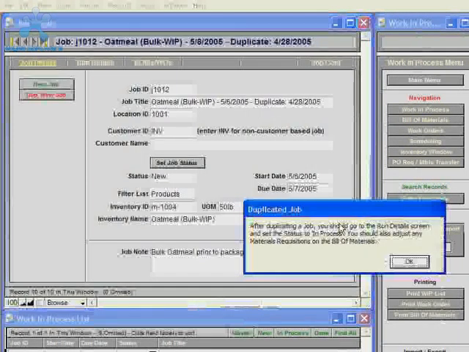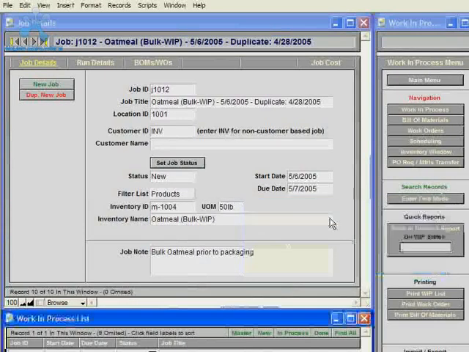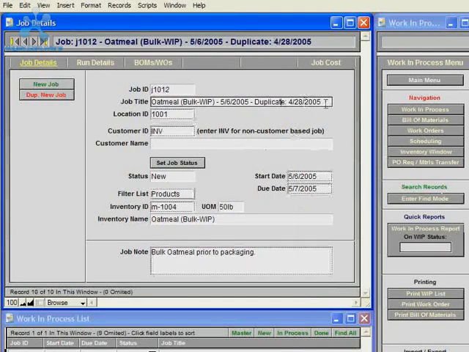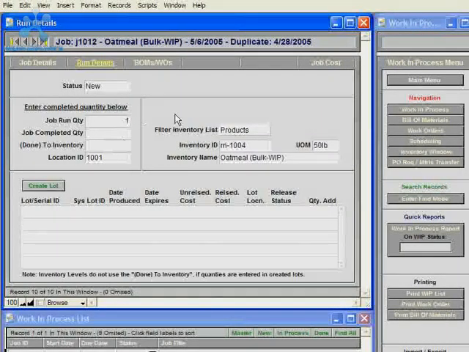And then after duplicating the job, it sets the status to new, and you get a message after duplicating the job saying if the job is going to be put into process right now, you should set the status to in process, but you'd probably want to do some basic data entry like changing the start date and the run date, maybe changing the title, because after duplicating a job it adds the text duplicate and then it enters the current date. And then you can set the run quantity for the job.